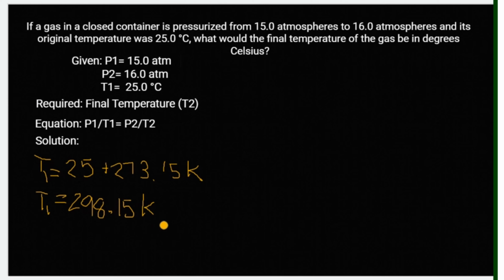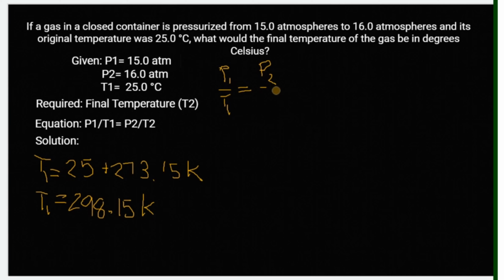So since we've already converted our temperature in Kelvin, now we don't have any problem when it comes to the unit for pressure kasi naka-atmosphere. Yun din yung isang titignan nyo kung parehas yung unit ng mga given, especially here for pressure. So naka-atmosphere, so we don't need to convert. So let's substitute or let's place these given sa ating equation. So we have our Gay-Lussac equation for our solution.